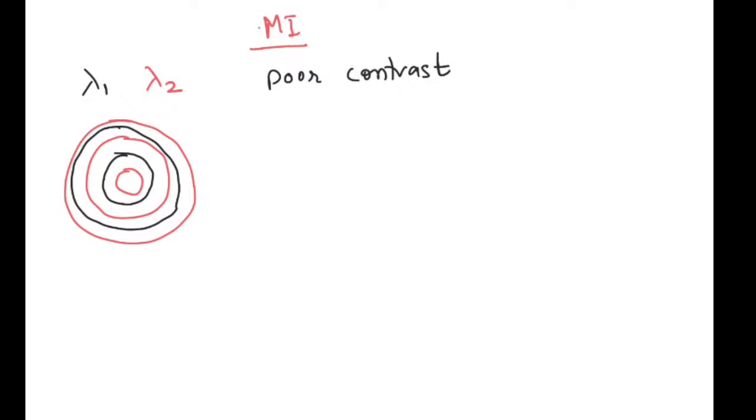Or I can rewrite the condition as: for poor contrast, 2D equals n times lambda 1 but n plus 1 by 2 times lambda 2. That is, instead of a whole wavelength shift, if there is a half wavelength shift, then the contrast becomes poorer, and one's maxima overlap with the other pattern's minima.